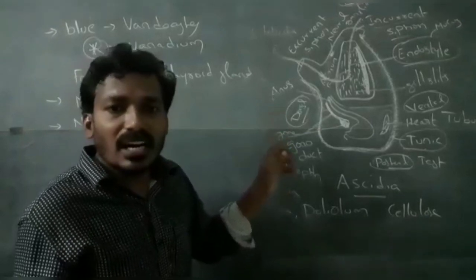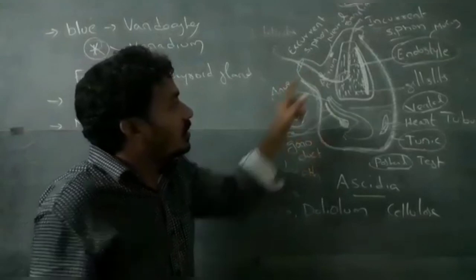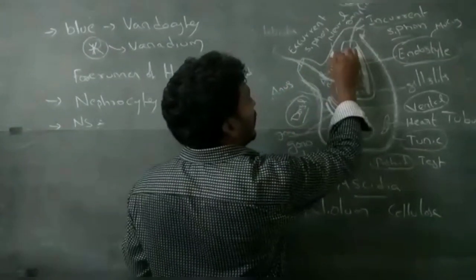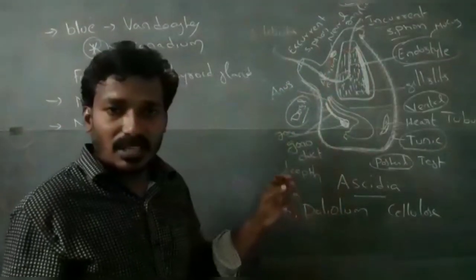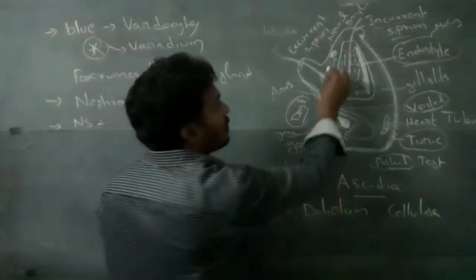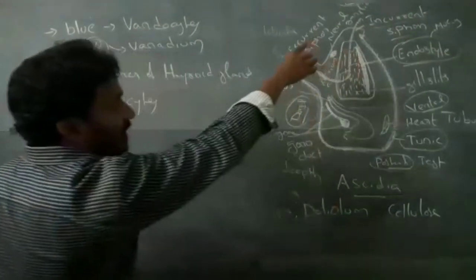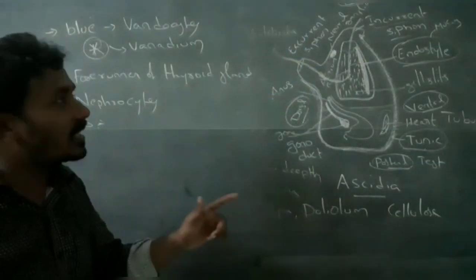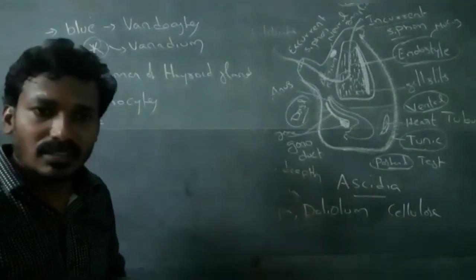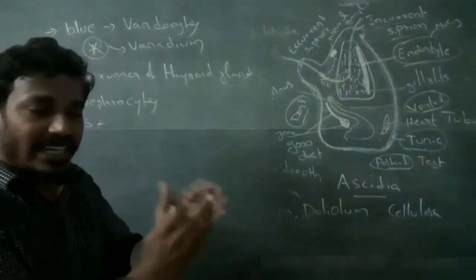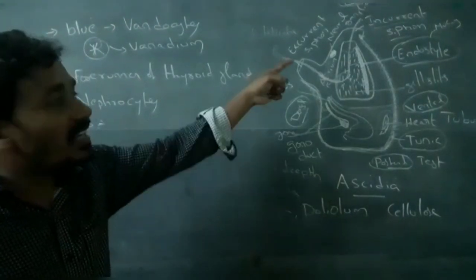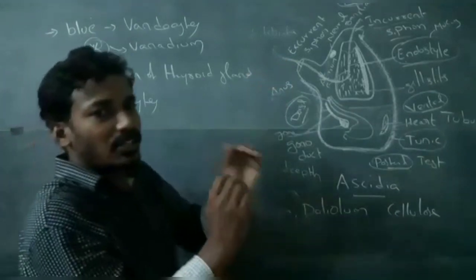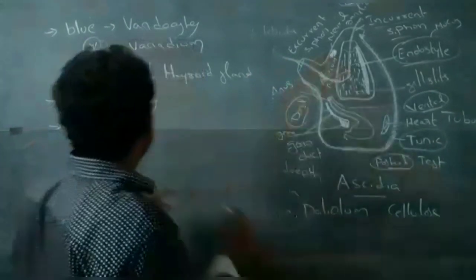In the adult, the nerve cord degenerates to form neural ganglia. The nerve cord is reduced to form a ganglion.